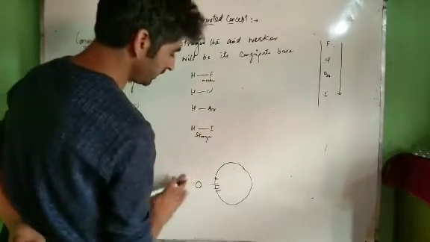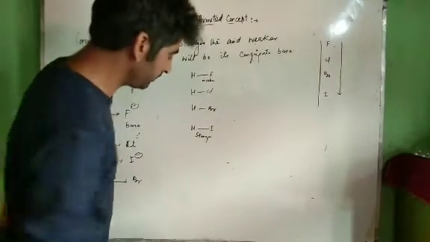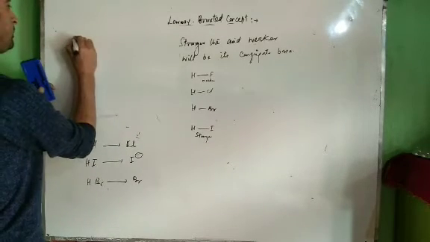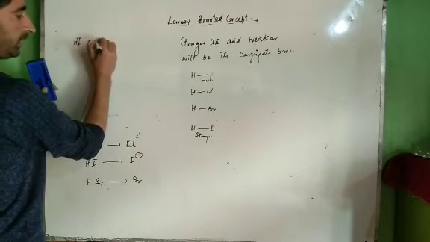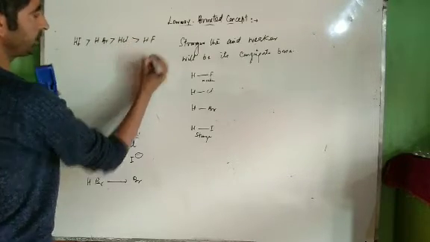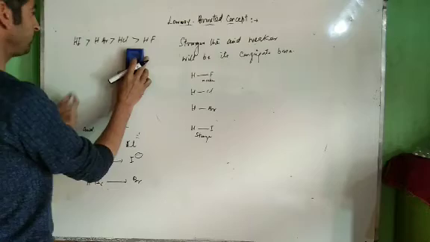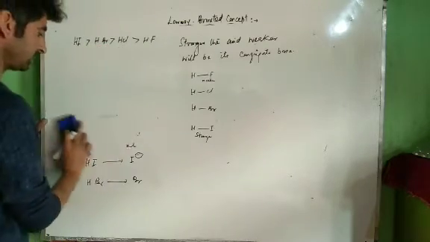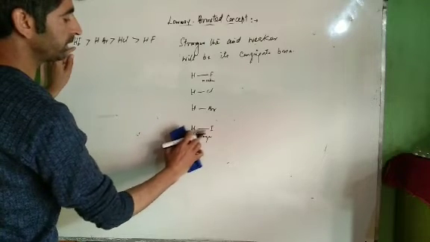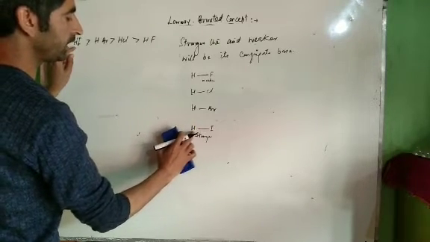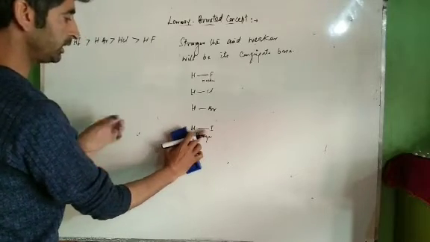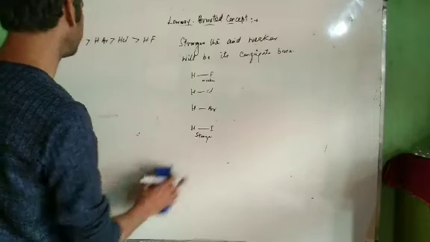HF is the weakest acid among these. The order of acidic nature will be HI more acidic, then HBr, then HCl, then HF. This question has been asked in competitive exams: what is the order of acidic nature of these acids? Now why is HI the strongest acid? Because the bond between hydrogen and iodine is weak. It can be easily cleaved. H positive ion can be easily lost. A species which gives H positive ion is an acid. The more easily it can give H positive ion, the more is the acidic character.